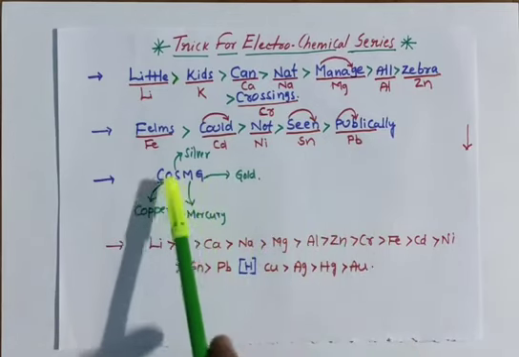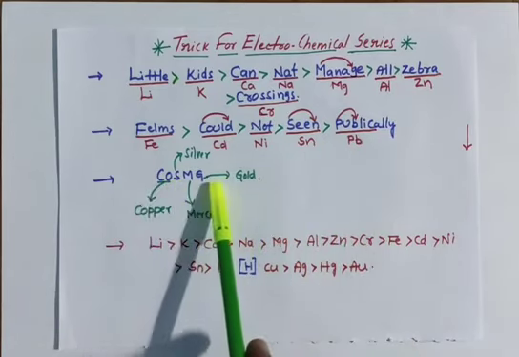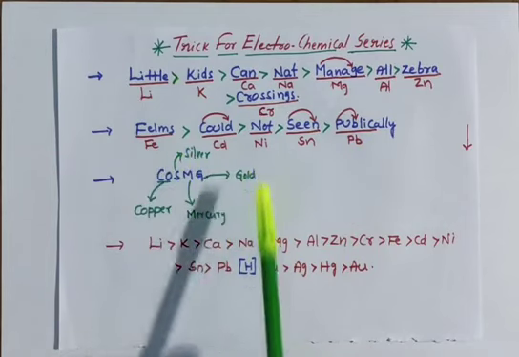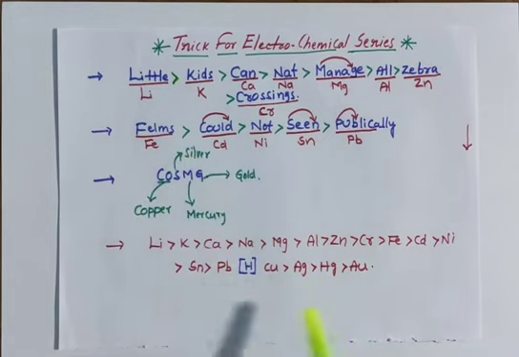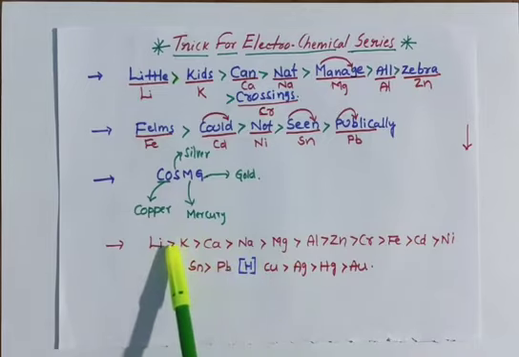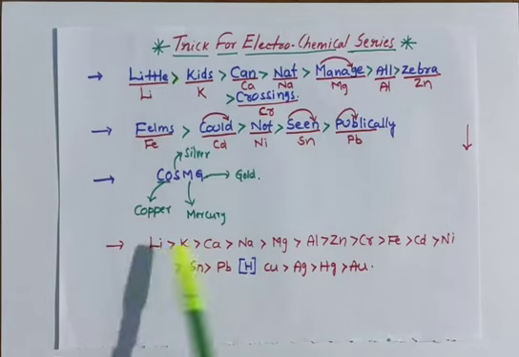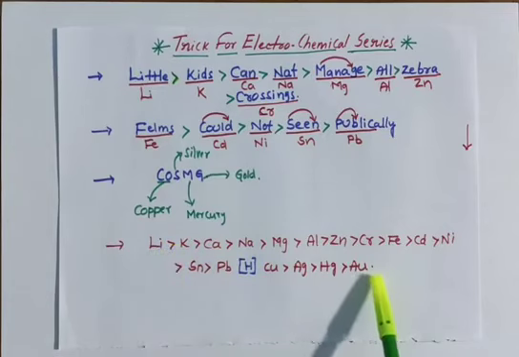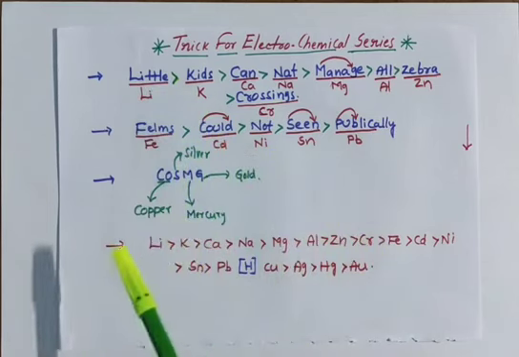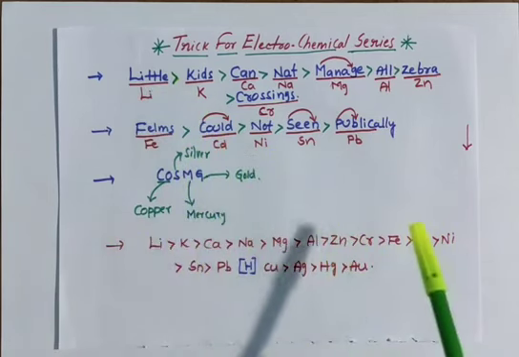And the least reactive we have cos mg: copper, silver, mercury, gold. And this is the order. Remember, hydrogen standard electrode potential is 0. The metals above hydrogen have higher standard reduction potential and those below have lower standard electrode potential. If you remember these three statements, you can do this very easily.